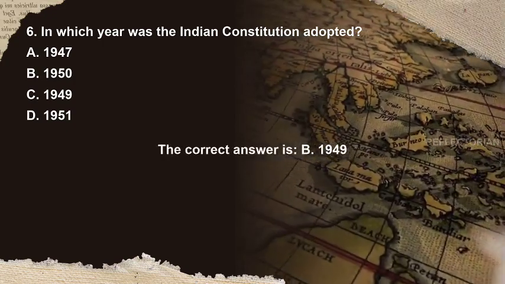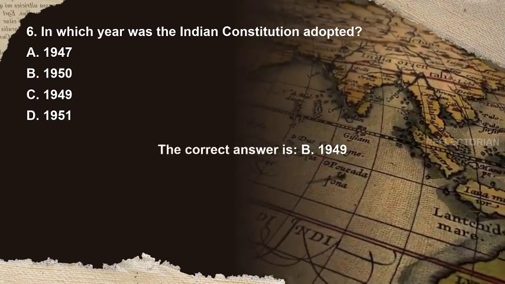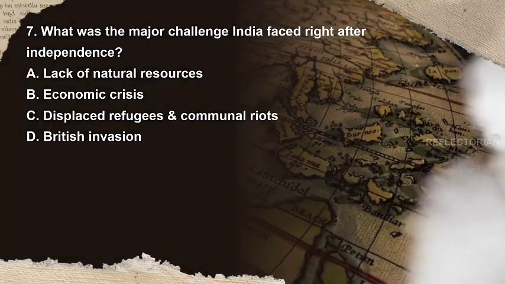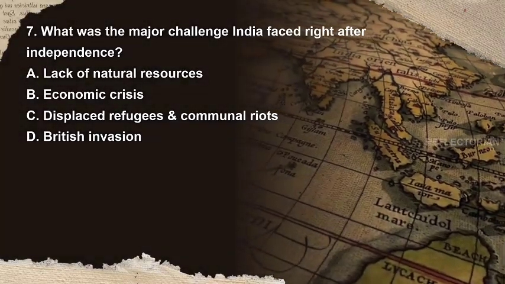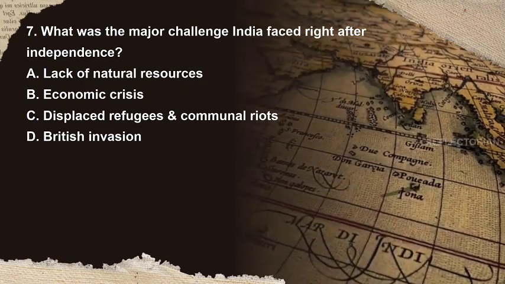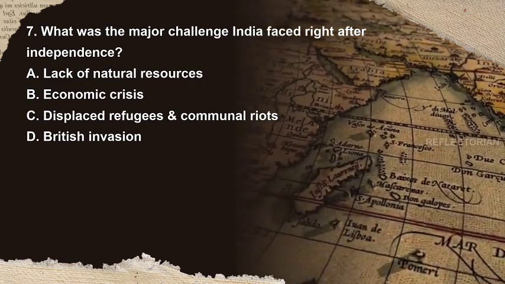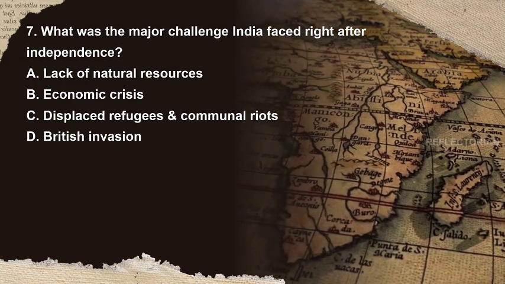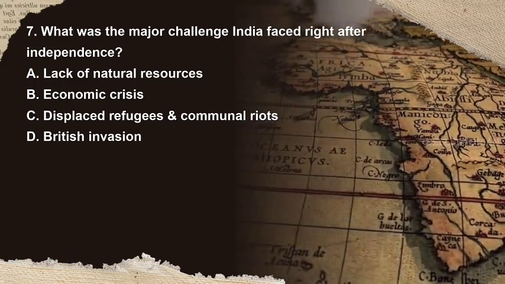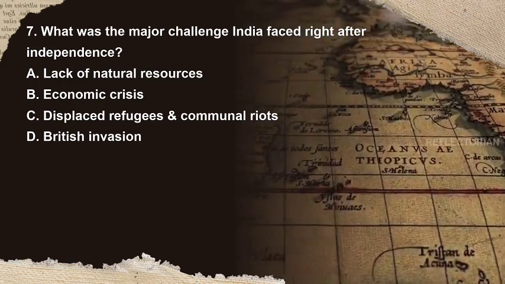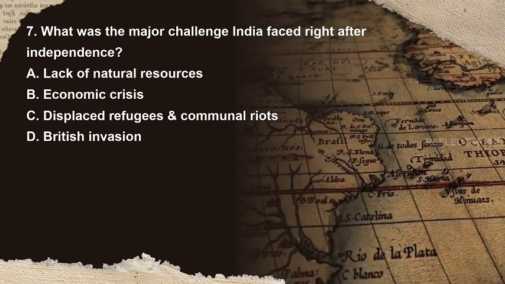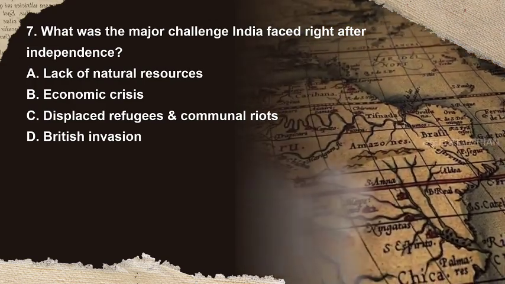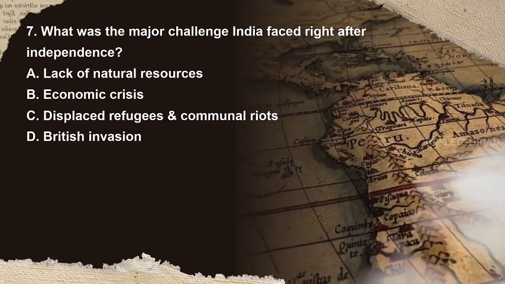The correct answer is C. 1949. Question 7. What was the major challenge India faced right after independence? Options are A. Lack of natural resources, B. Economic crisis, C. Displaced refugees and communal riots, D. British invasion. You have 10 seconds to answer.